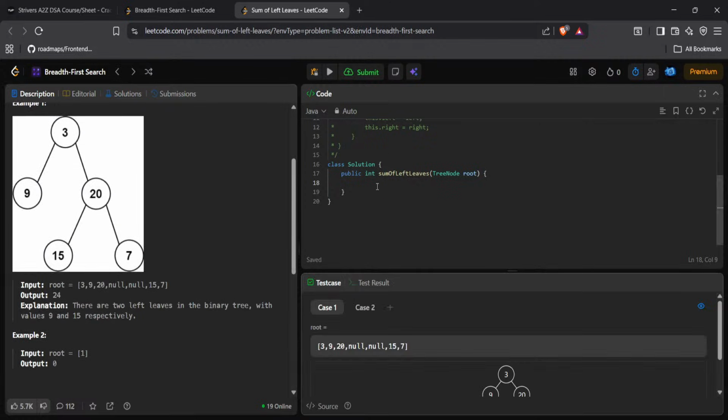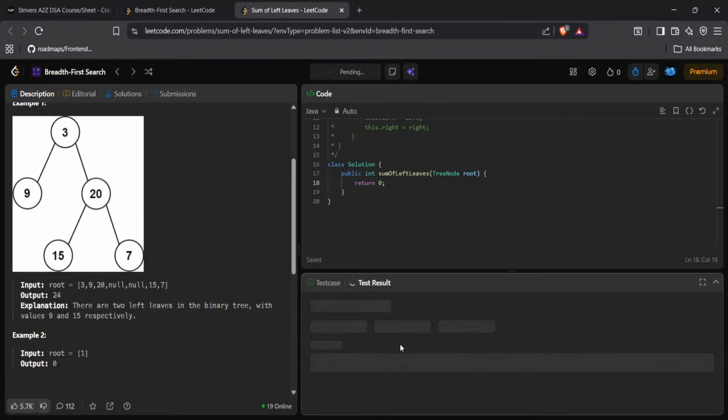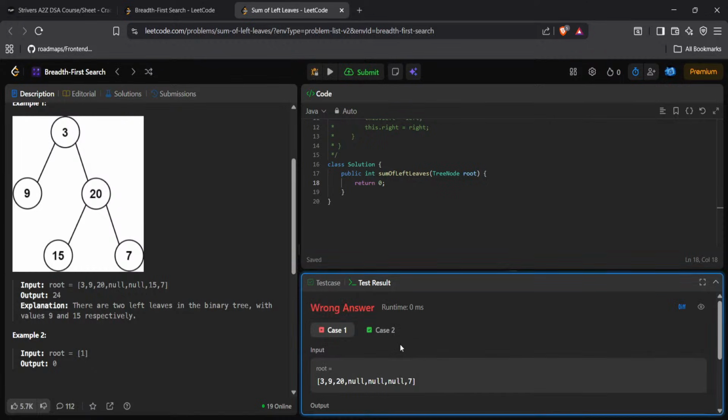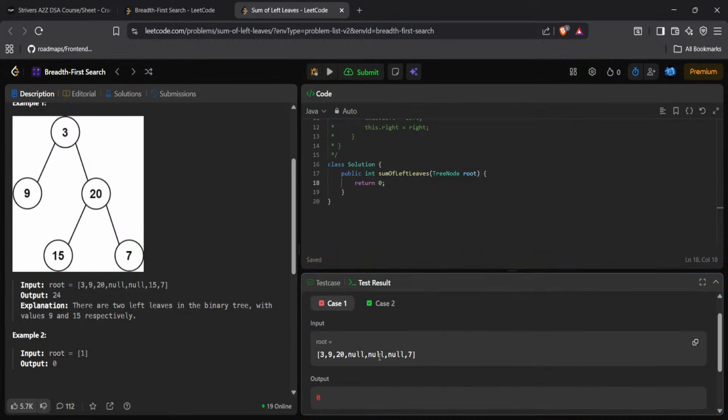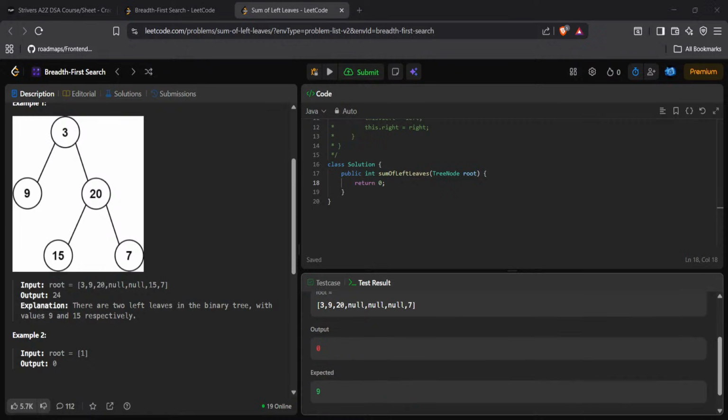We'll try to return 0, and then if I remove this 15 and add null here, let's see what happens. We have to get 9. Our answer should be 9. Yes. Okay.